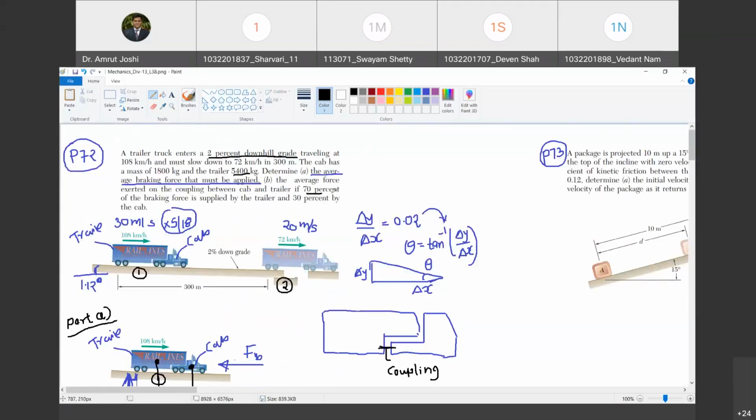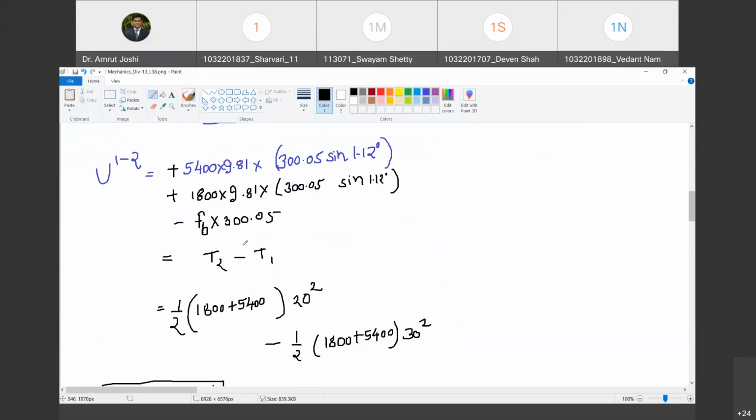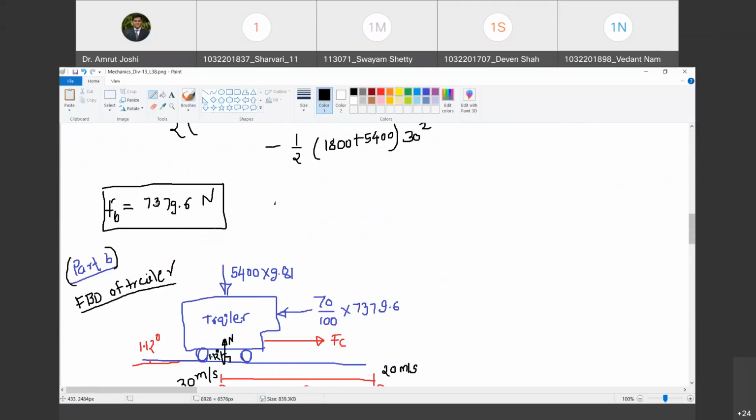Then look at this statement. The 70% of the braking force is supplied by the trailer. We already know the braking force. This is the full braking force. 70% of it is supplied by the trailer. So 70% of the force I am going to show acting on the trailer. Do you agree with me? Yes, sir. And it is acting in the direction opposite to the direction of motion of the trailer. So it is acting uphill. Do you agree with me?